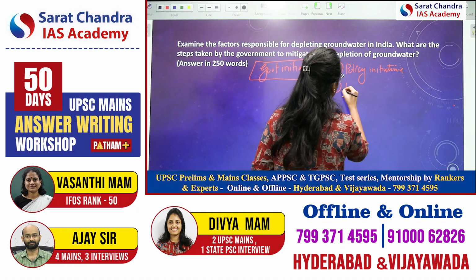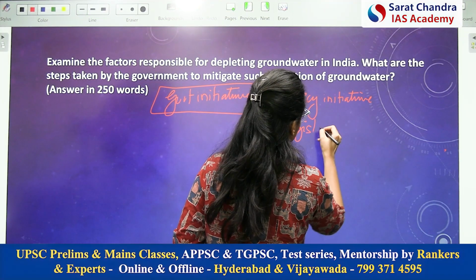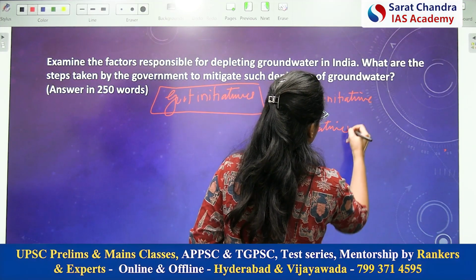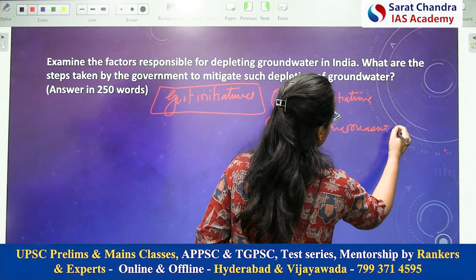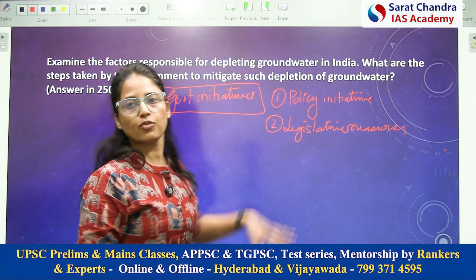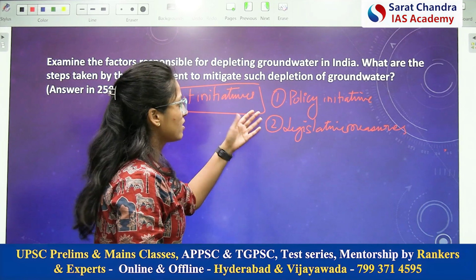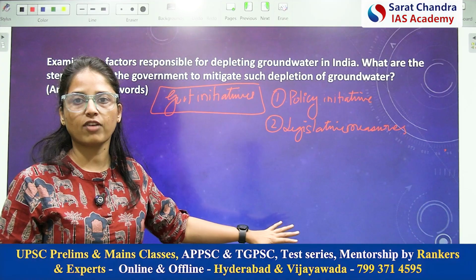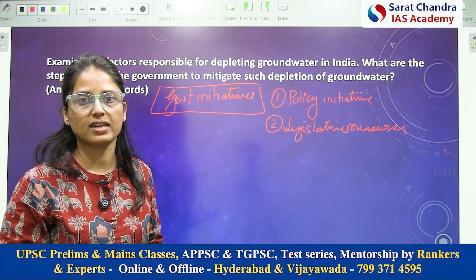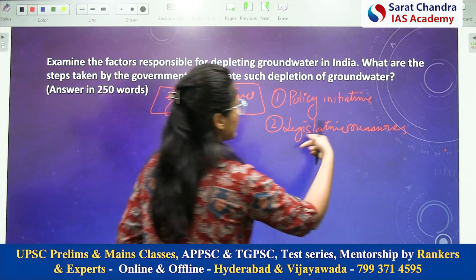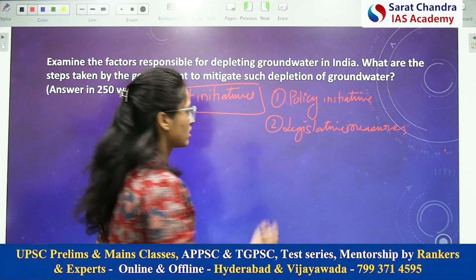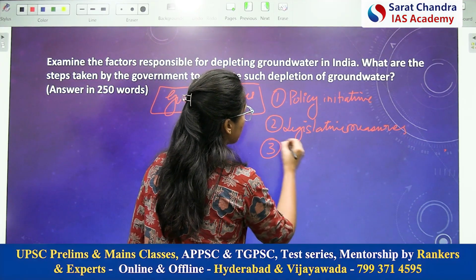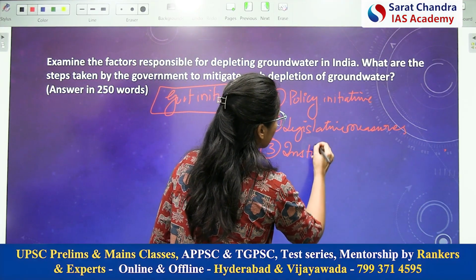Second, you can talk about the legislative measures. See, this is a common framework you can use for any kind of problem. Maybe for some, you don't have a policy initiative, but if you remember these 4-5 points, at least 3 points you can write in the exam. So second, we can go for the legislative measures. Third, what you can do, you can talk about the institutional measures.